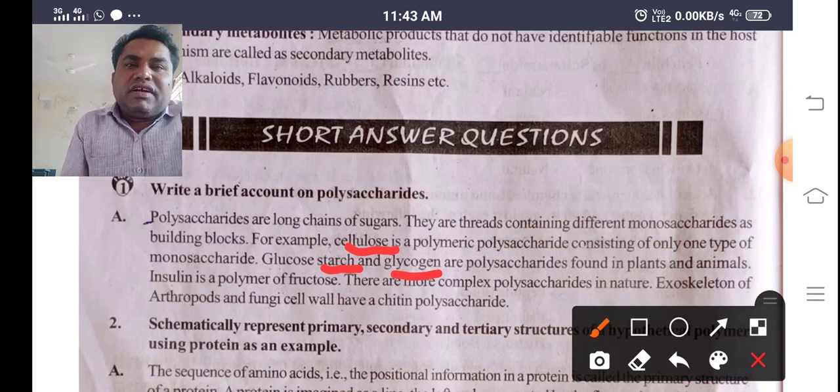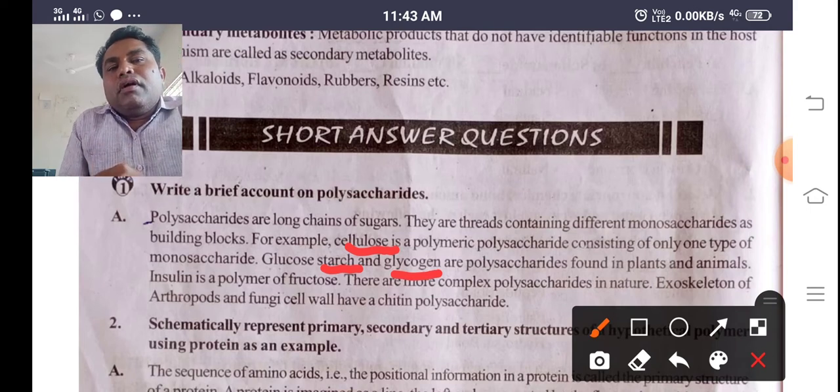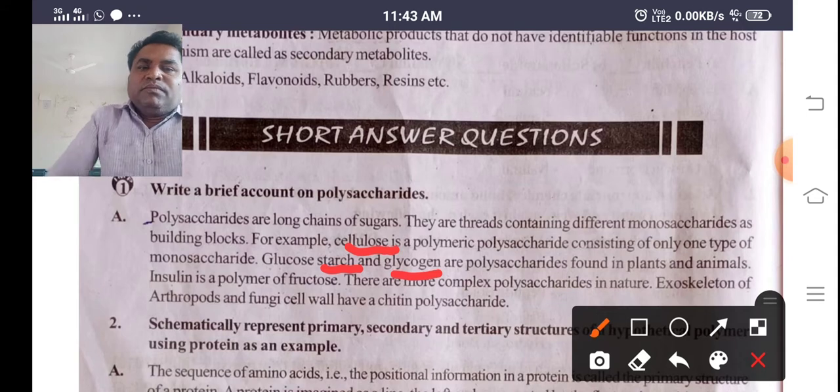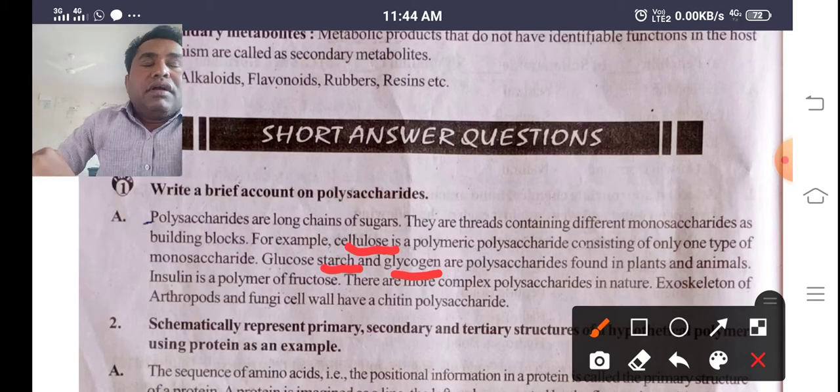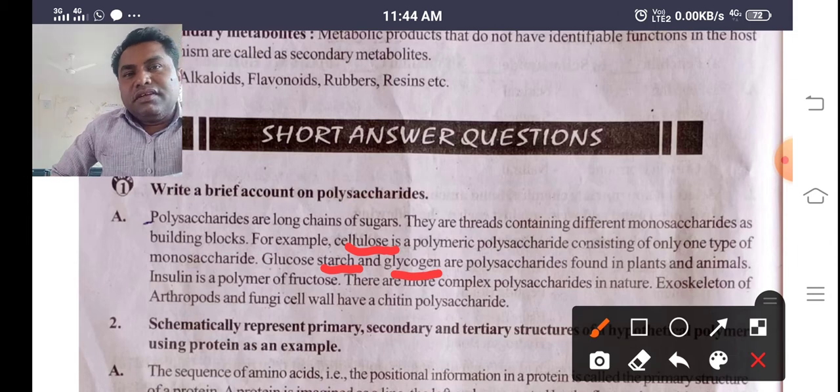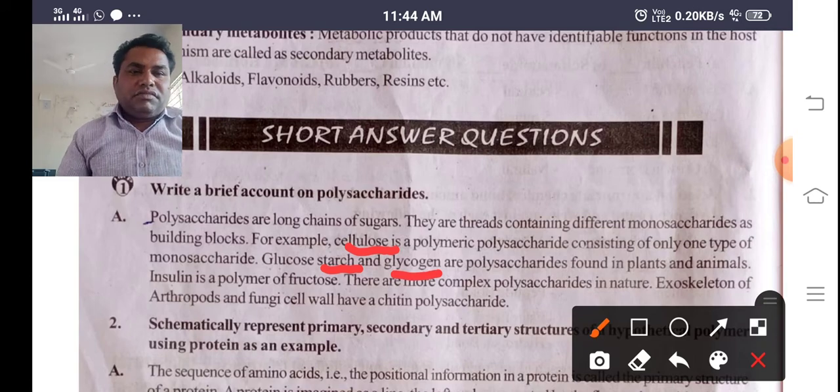Here, in our textbook, they have given complex carbohydrates. Cellulose is a complex carbohydrate. Starch is a complex carbohydrate. Glycogen is a complex carbohydrate, which is found in animals. These are the polysaccharides you have to keep in your mind.